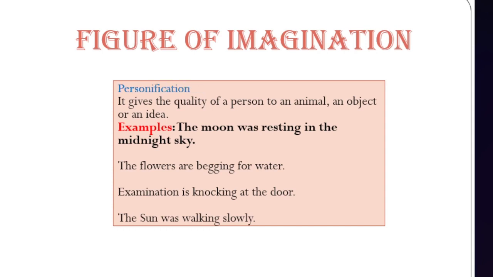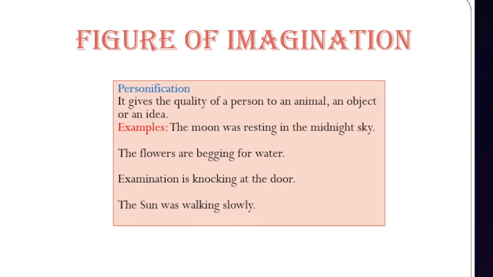The flowers are begging for water. Here the word begging is personified with the flower. Can a flower beg for water? No. Examination is knocking at the door. Can examination come from your school and knock at your door? No. So this is also a personification. Then you say the sun was walking slowly. This word walking is mainly used for human beings or living things which can walk. So the sun is a natural thing.